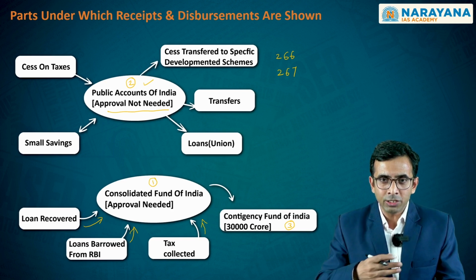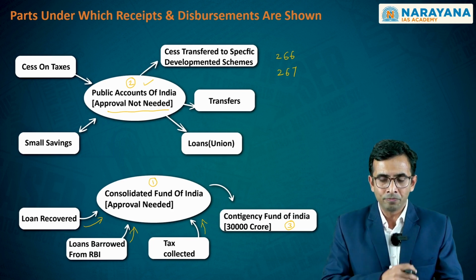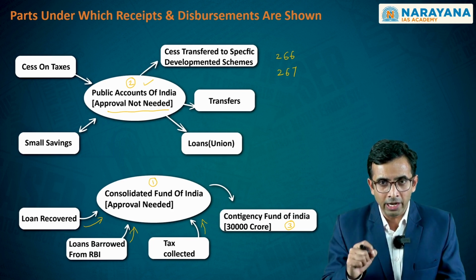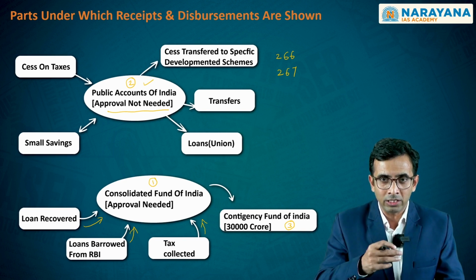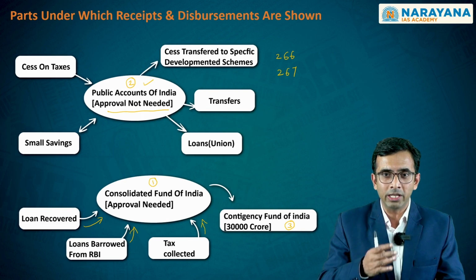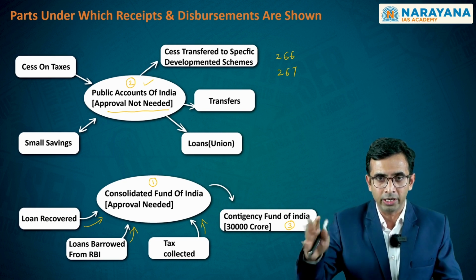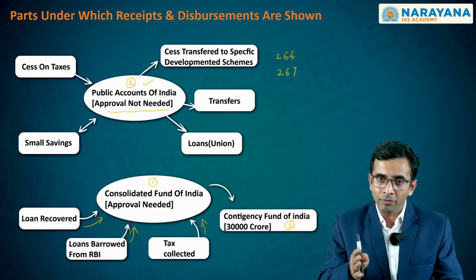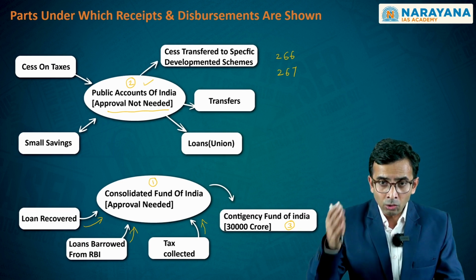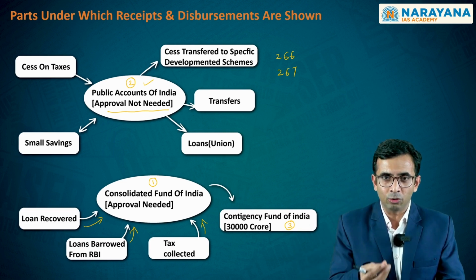Now, what is the nature of this particular account then? The nature of this particular account can be understood if you look at its origin. This account was created by the British government or the Crown when it required one such account to meet the expenditure requirements of the Crown within this colonial territory of the Indian subcontinent. In order to meet that and to keep it away from the requirement of accountability towards the people here, it wanted to have this as an instrument.